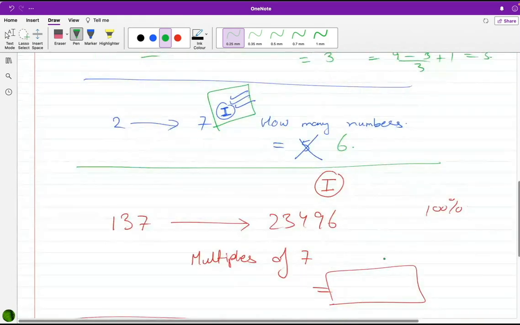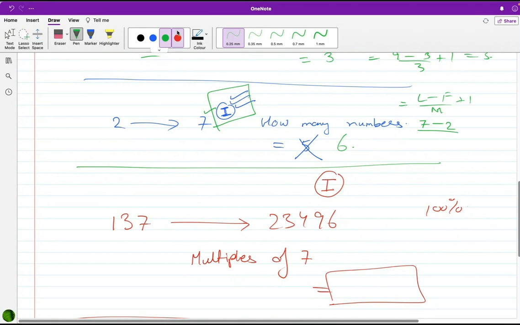Now, see how many numbers from 2 to 7. Last minus first over multiple plus 1. So the last selected number was 7, minus the first selected, 2. And the difference was 1 this time. Because how many numbers? Difference between every number. If I would say multiples of 7, the difference would be 7. Multiples of 5, the difference would be 5. Consecutive numbers, the difference would be 1. Consecutive odd numbers, the difference would be 2. So 7 minus 2 is 5, plus 1 is equal to 6 numbers.